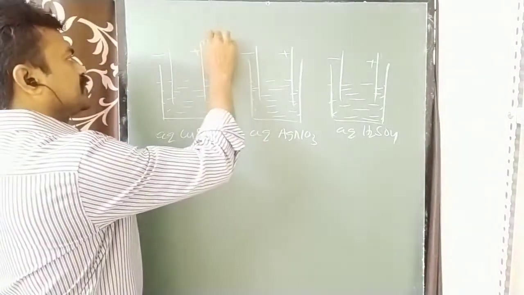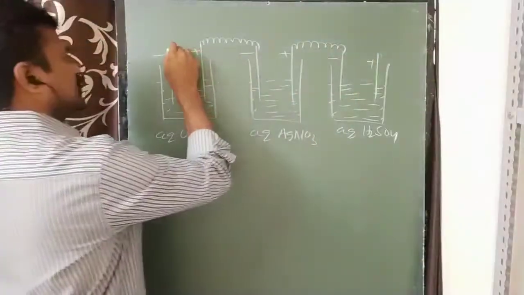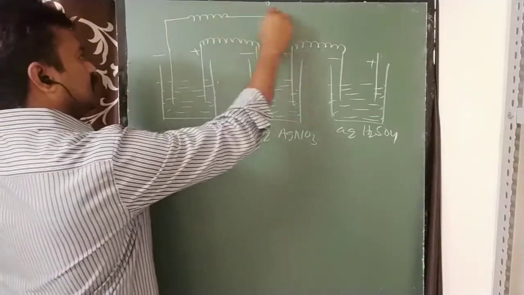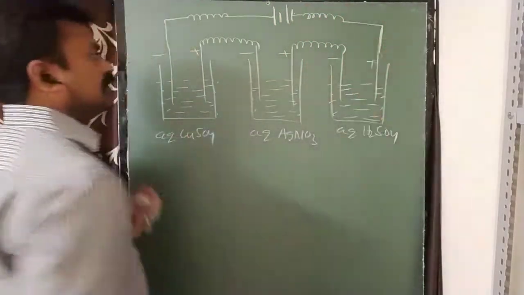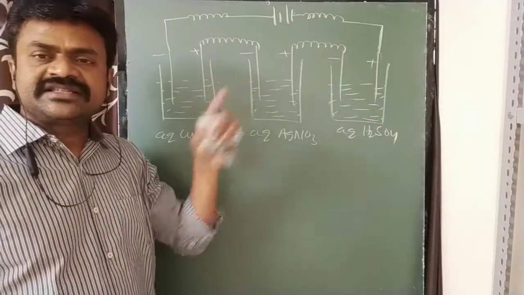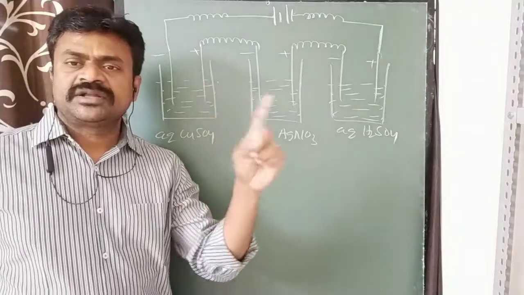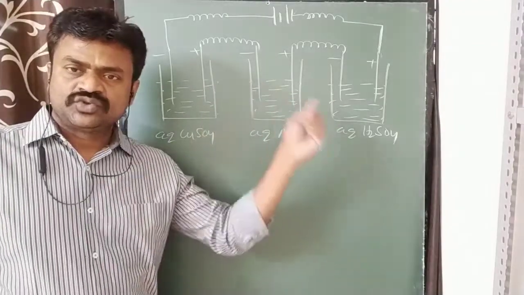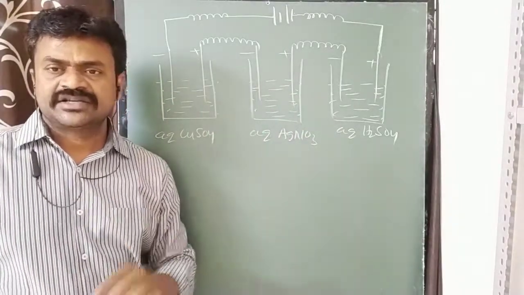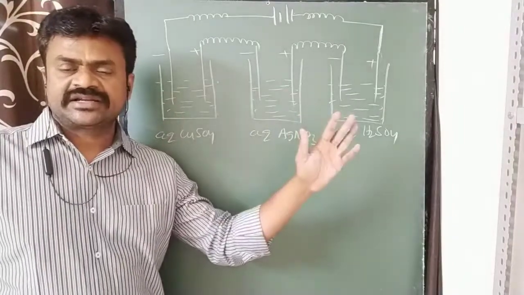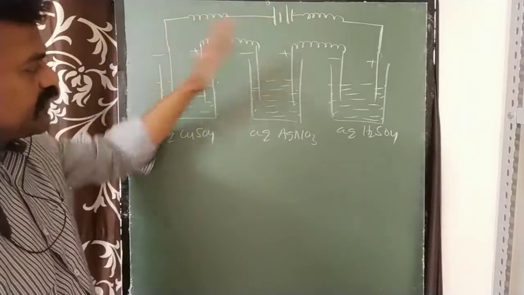See how? Like this. Yeah, this is called a series connection. Series connection means all the time the same quantity of current is passing through all these electrolytes. So this is the reason why we are connecting them in a series. I connected, which means the same quantity of current is passed.